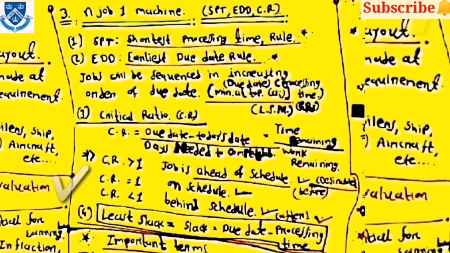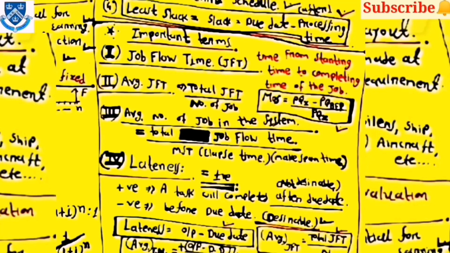So these are some notes. Then least slack is equal to due date minus processing time. Some important terms are there. First one is the job flow time, which is the time from the starting time to the completing time of the job.